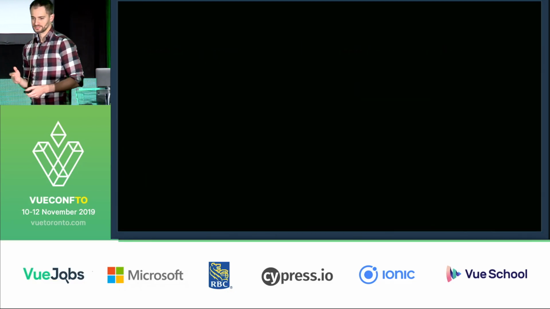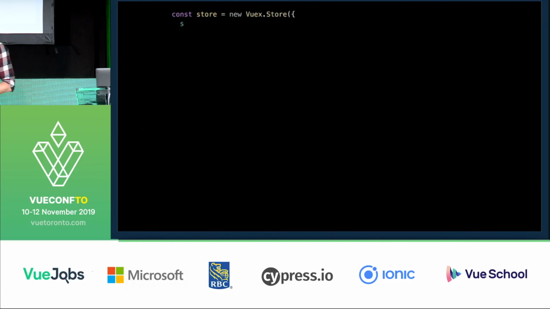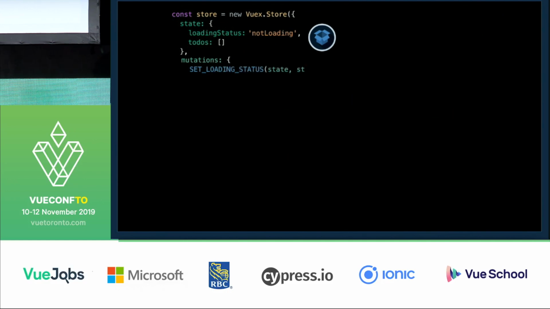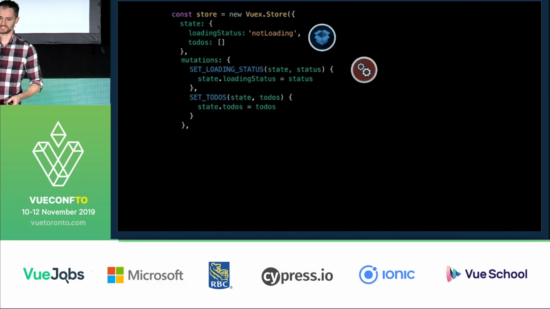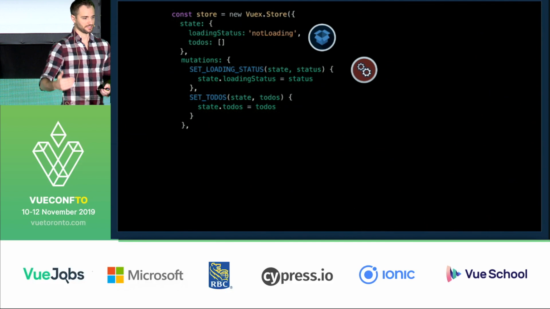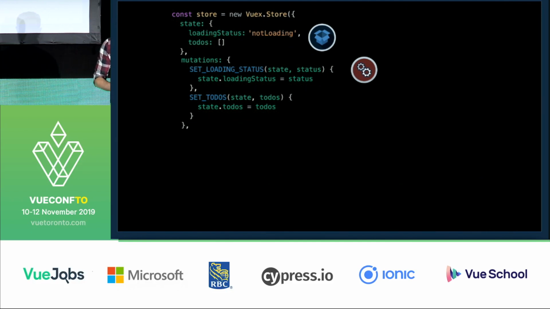So let's look at an example, Vuex Store. Here in the state we have a loading status and an empty to-dos array. And then we are going to add a couple mutations. So we have a set loading status. It takes the state of the loading status and sets it equal to whatever status was passed into it. And similar to that is the set to-dos, where it takes the state of our to-dos, sets it equal to whatever to-dos we pass into it.